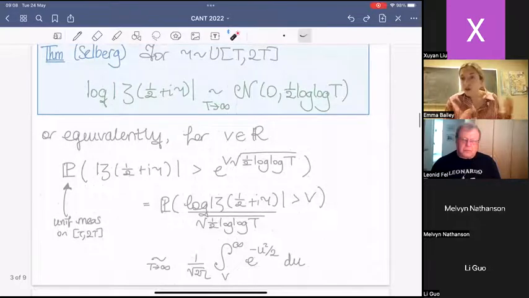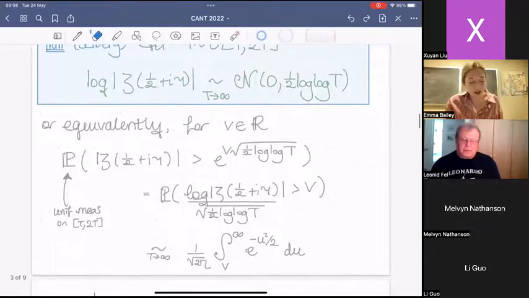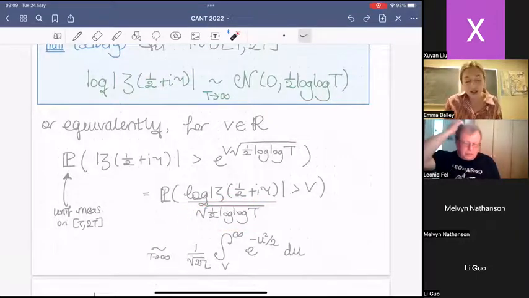An equivalent formulation of this statement is the following. Let me direct your attention to this line. This first line is just the exponentiated version of this event, so not really saying anything there. An equivalent statement of the central limit theorem is saying that here's my random variable. I'm going to normalize by the square root of the variance and ask what is the probability that this is greater than some fixed real number v.